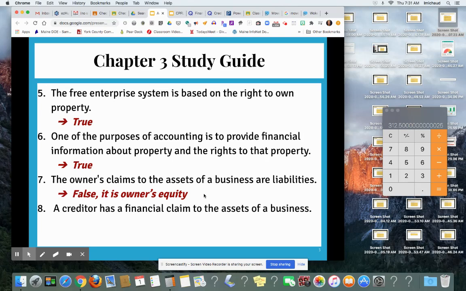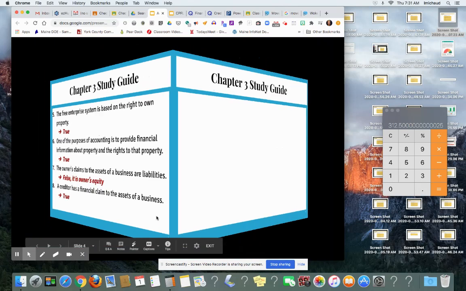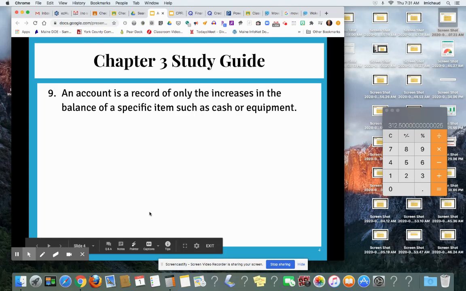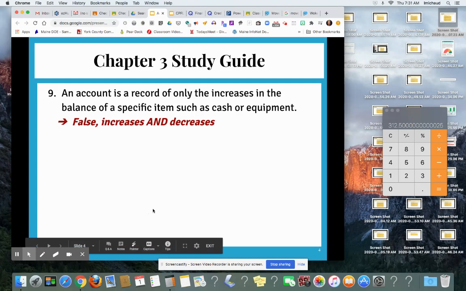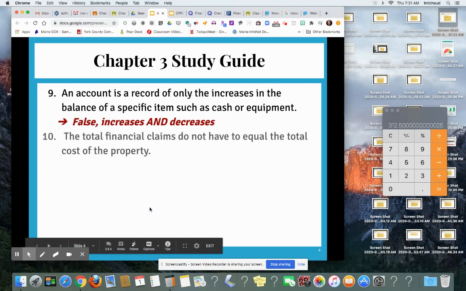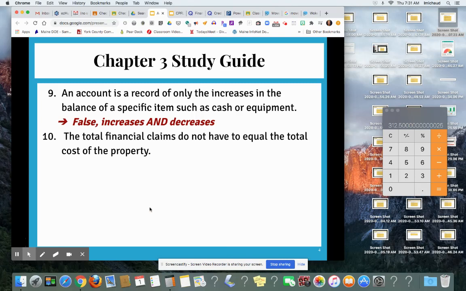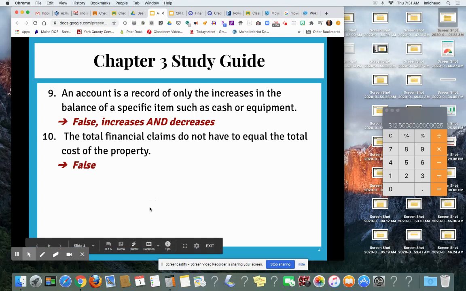Number 8, a creditor has a financial claim to the assets of a business. And that is true because you owe the creditor money. Here we go. Number 9, an account is a record of only the increases in the balance of a specific item, such as cash or equipment. False. It is a record of both the increases and the decreases in each of the accounts. Number 10, the total financial claims do not have to equal the total cost of the property. False, they do have to equal.